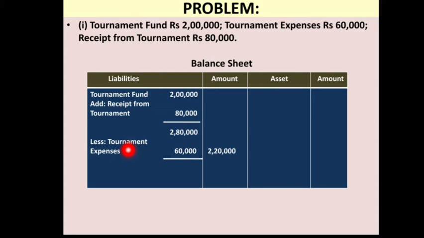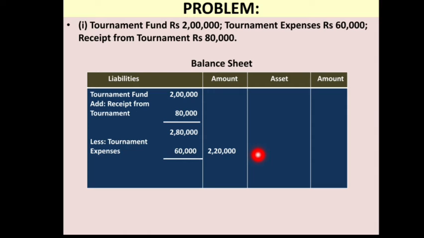As you have conducted that tournament and there were certain expenses, to cover those expenses you made use of this fund. So from this fund you have settled that expense of 60,000. Your tournament fund will reduce by 60,000, and the total amount you now have in your tournament fund is 2,20,000. This is a very small problem, but you may get a small understanding about how to deal with fund based accounting.